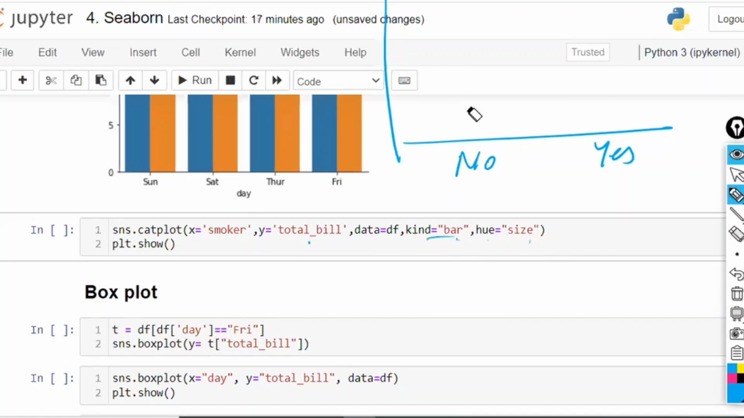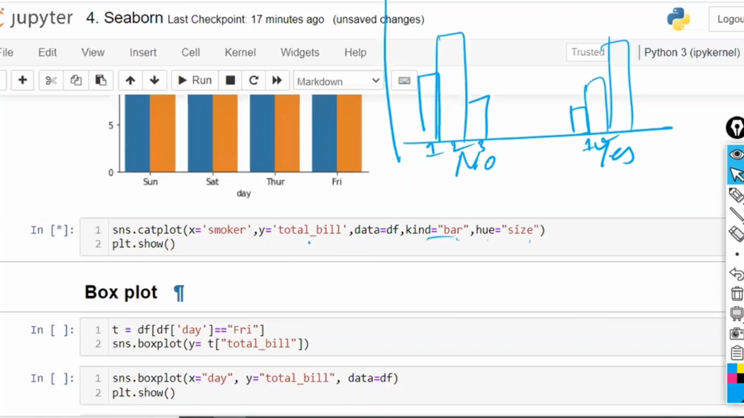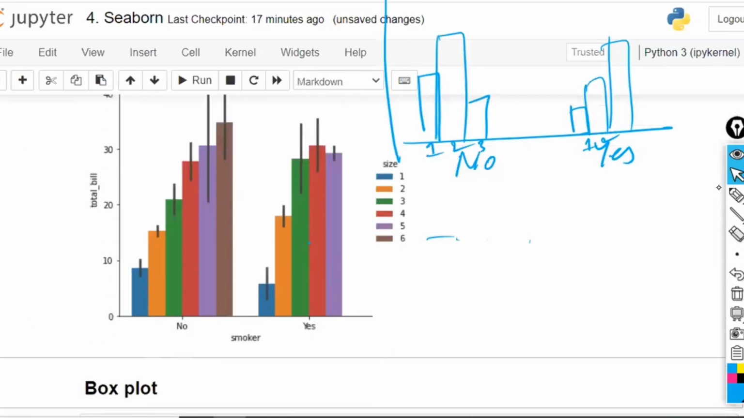Means, first you have to take the size of 1. What are the size of 1? Within that, how many nos are there? How many yeses are there? This is size of 1 for no, size of 1. Size of 2, size of 2. Size of 3, size of 3. Like this, you are going to plot with respect to different sizes. Right? Yes and no. Is that clear?